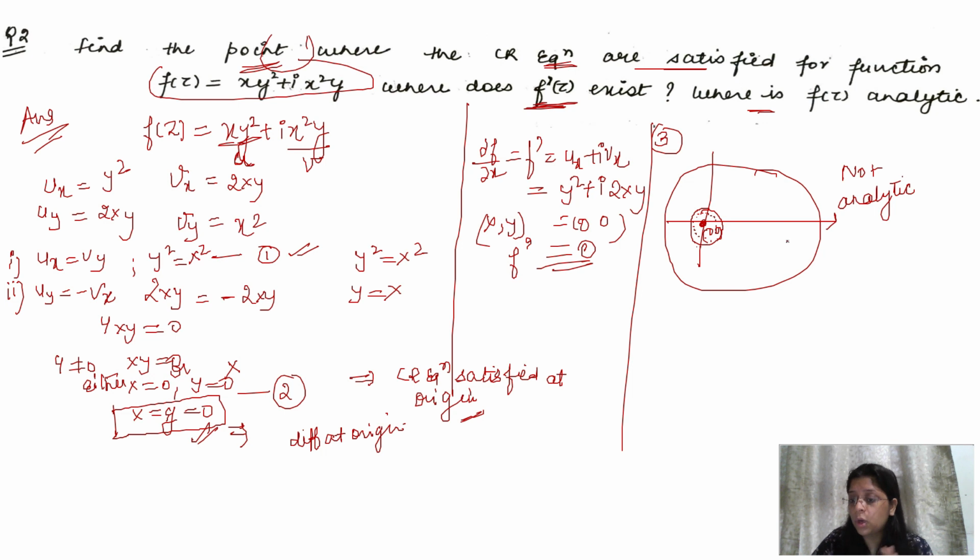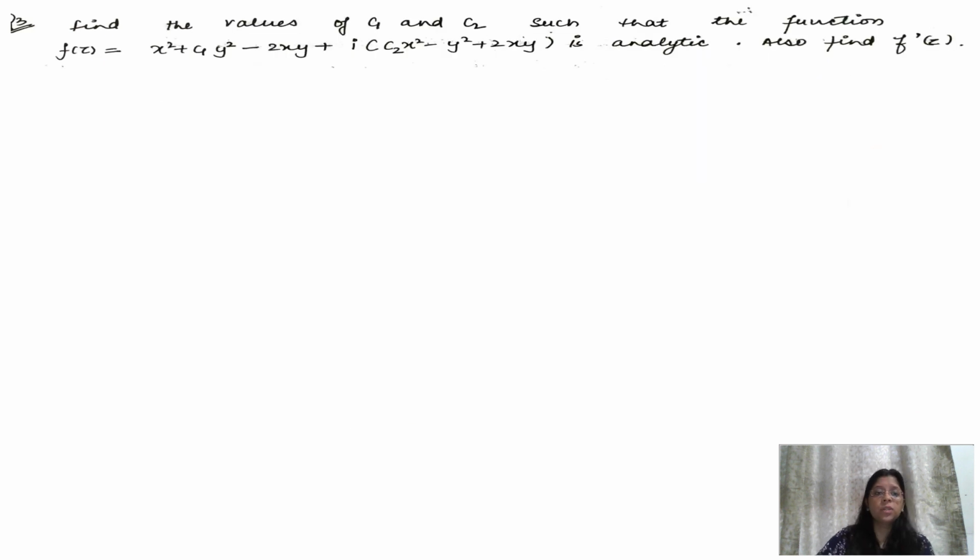The function is not analytic, but the function is differentiable at a point. As I already told you, differentiability is a point concept while analyticity is a domain concept. If the function is analytic in the neighborhood of the origin, then we say the function is analytic at the origin. But here it is differentiable only at the particular point, the origin, so we can't say that the function is analytic. I hope this is clear. Moving to the next question.